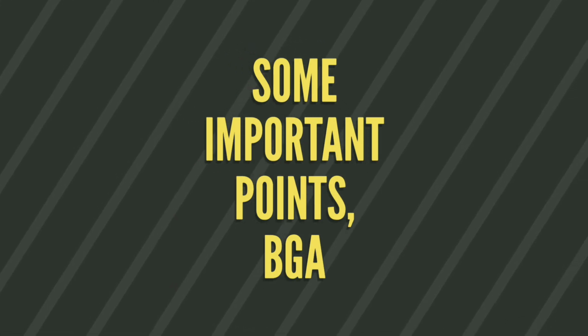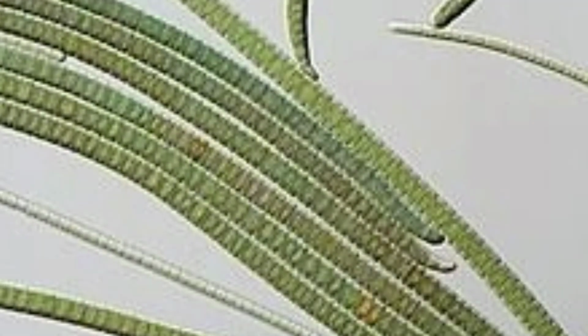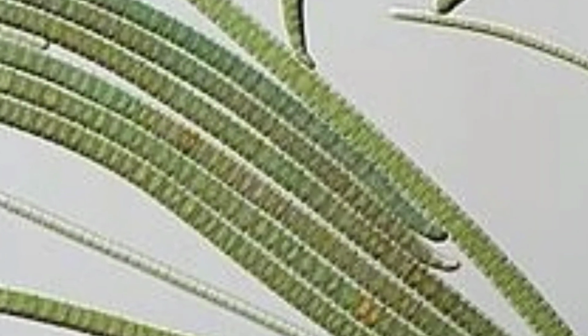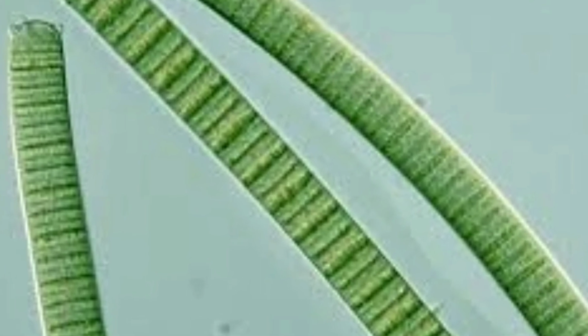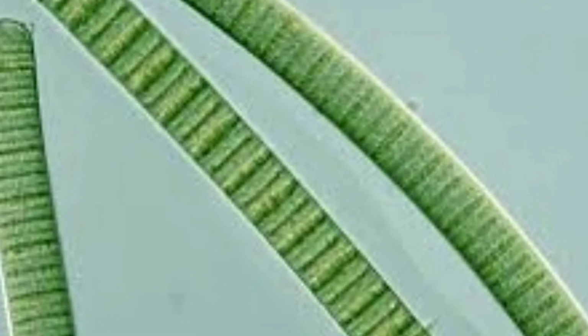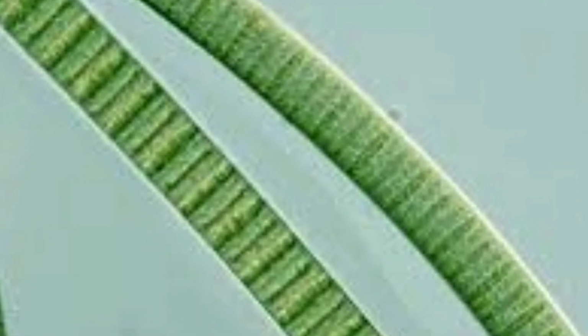And some important points regarding blue-green algae. Maximum cyanobacteria are motile, but some filamentous cyanobacteria show gliding and oscillatory movement. Example, Oscillatoria. Oscillatoria can survive in hot water springs. The temperature of this water is about 80 degrees centigrade.